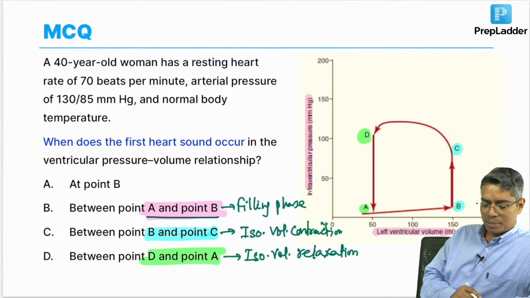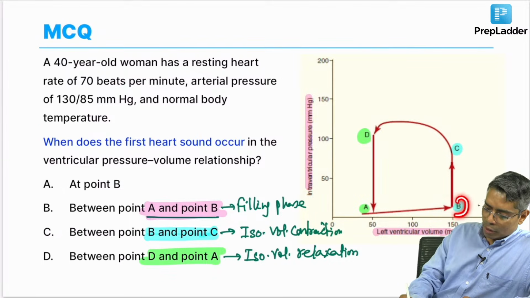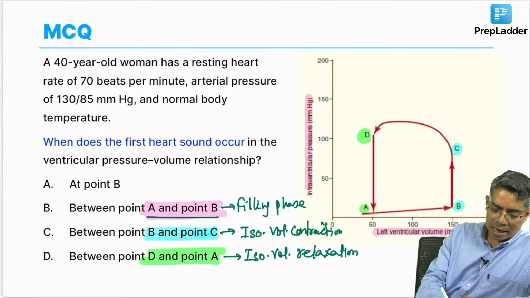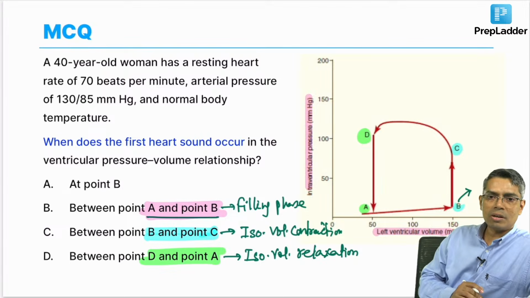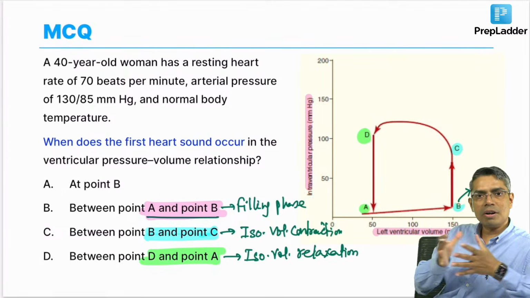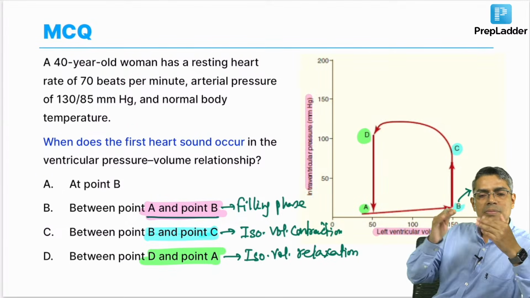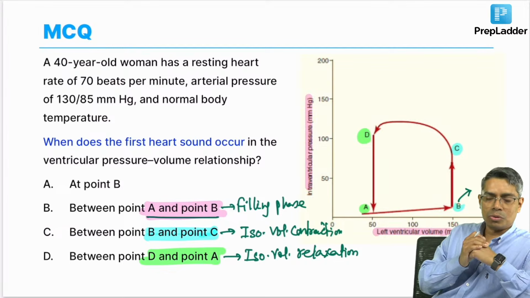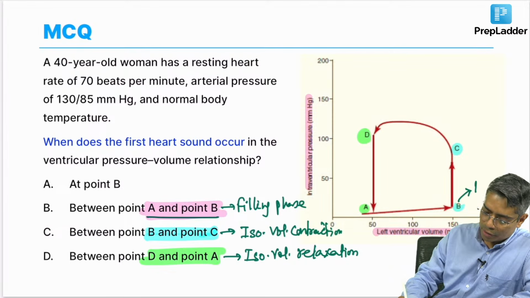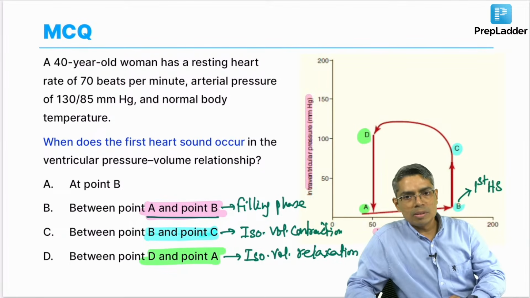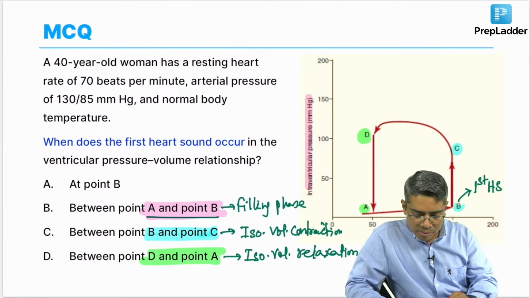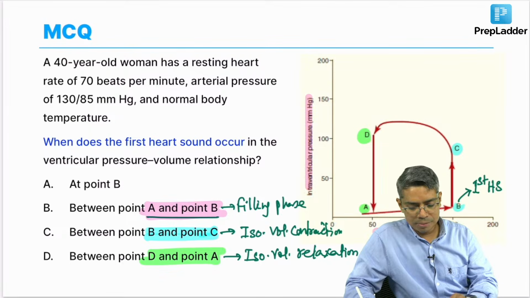From point B, the ventricle will start contraction, and at the beginning of the contraction the tricuspid valve and the bicuspid valve will close. That means this is the point where the first heart sound will be produced.